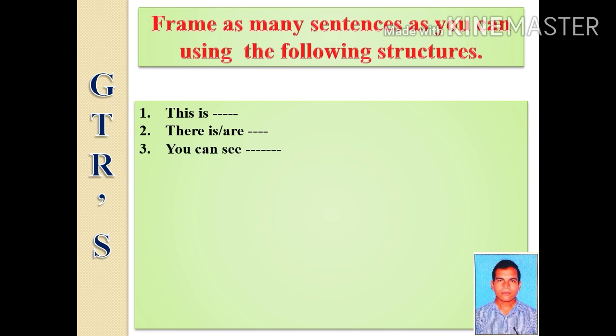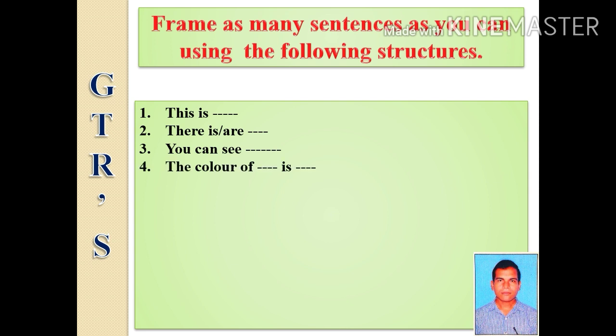Now next is you can see. What do you see in this picture? You have to write there, you can see balloons, you can see a picture, you can see a man. Whatever you think, whatever is in your mind, just look at the picture, try to imagine and just put it in the blanks.